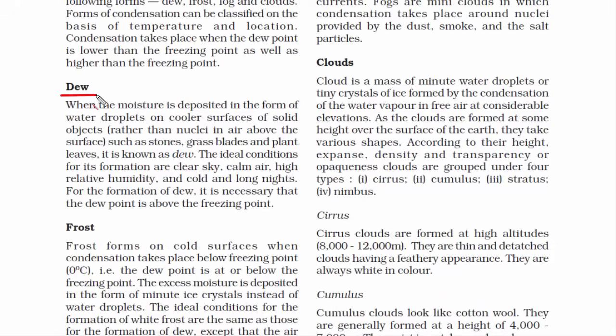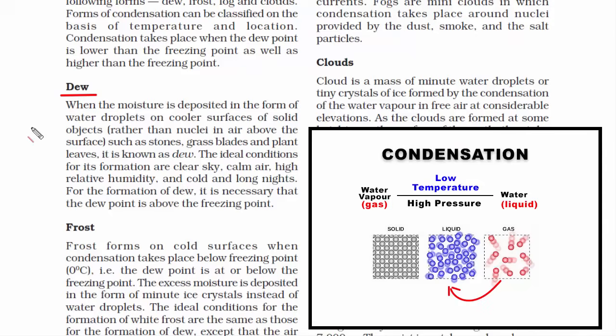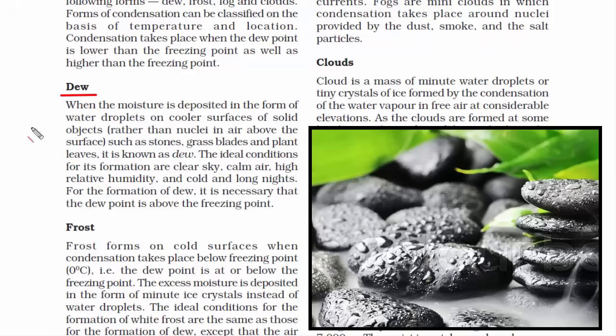The first one is dew. The temperature at which droplets form is called dew point. So basically dew is a water droplet and the first form of liquid matter, right, after condensation occurs, wherein water vapor converts into liquid. Now dew appears on stone, grass and plant leaves, especially during long winter nights.